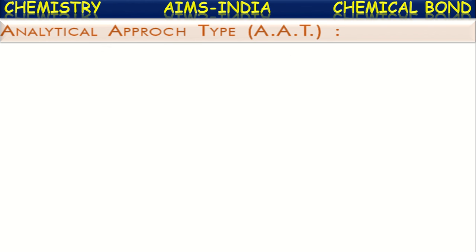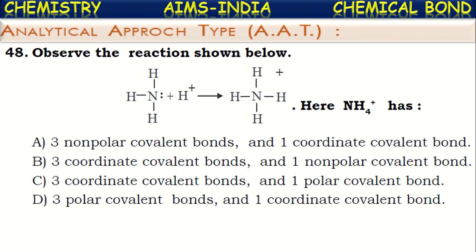Next, analytical approach questions. See the first one. Observe the reaction shown here. So here what is happening, observe once. Ammonia molecule and H plus ion both are combining. Thus the ammonia molecule donates a pair of electrons from its central atom nitrogen and hence a covalent bond is formed between ammonia and H plus ion, that we can say is a coordinate covalent bond.